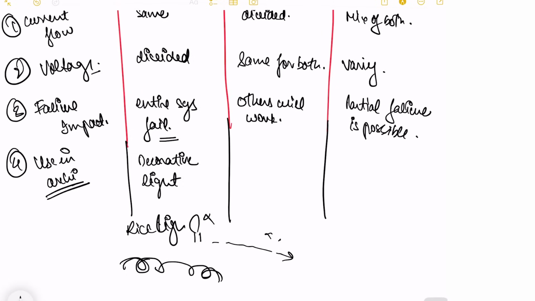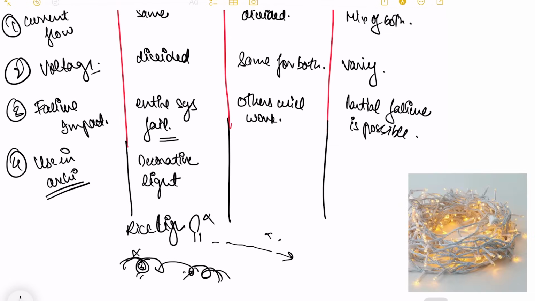So if one series connection fails, then alternate lights will switch off. But the lights in between sometimes are still working because there are two different series connections in this rice light. So basically, decorative elements are more useful to work with when we are considering our series connection.